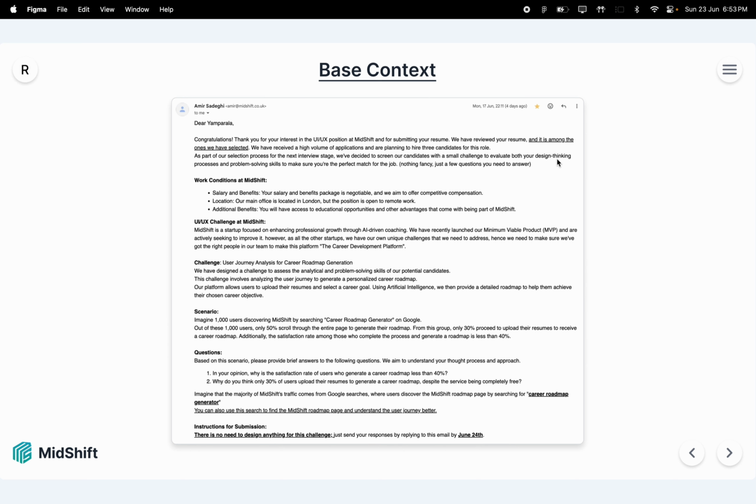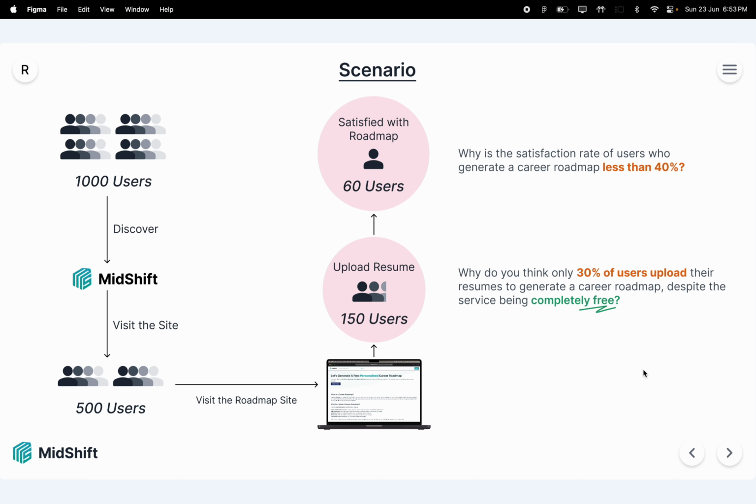Based on this, I visualized the scenario. It is mentioned in the email that from Google, if we take a sample size of 1000 users who discover MidShift, only 50% of them, that is 500 users, visit the website. Upon scrolling down and seeing the content available on the website, only 150 users, that is 30%, upload their resume. And among those 150 users, only 60 users, which is less than 40%, are satisfied with the roadmap. So this is our scenario.